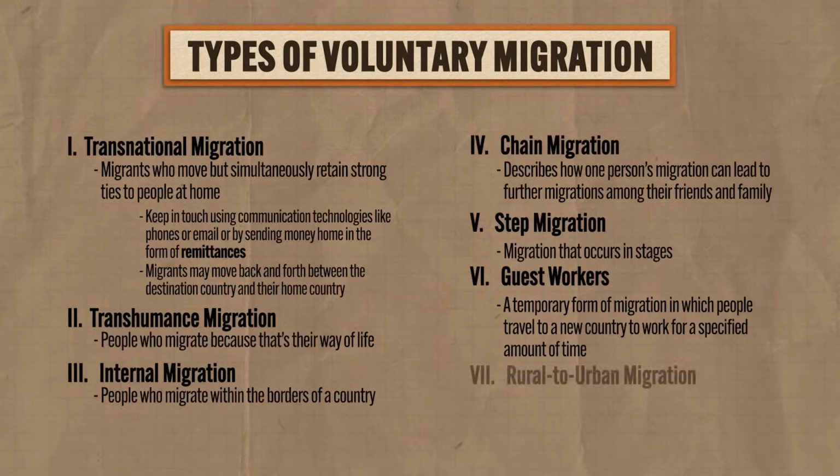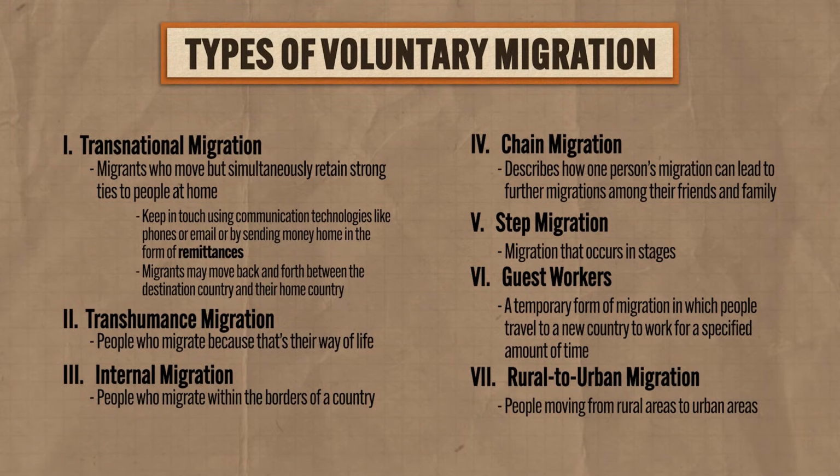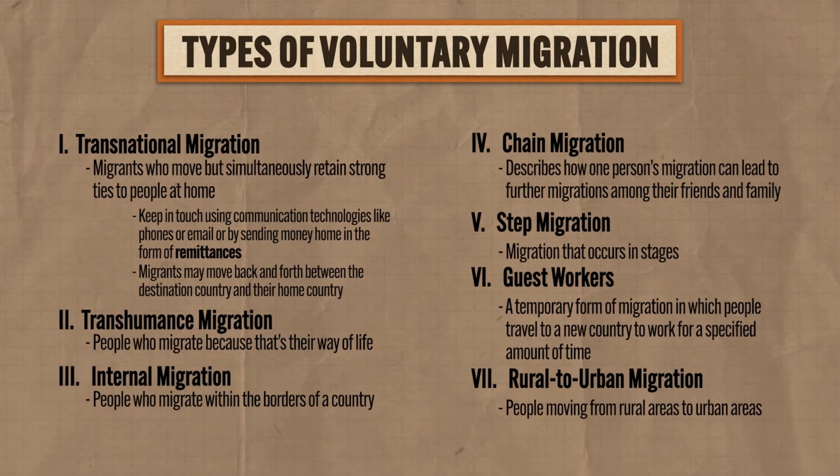And seventh, we have rural to urban migration, which is exactly what it sounds like. People moving from rural areas to urban areas. And the majority of this kind of migration occurs because people are looking for work and can't find it in their sparsely populated rural homes. And so they go to big stanky cities in hopes of getting a job. While this pattern of migration has been occurring since the Industrial Revolution in the 1700s, most of the rural to urban migration occurring today is found in African and Asian countries.